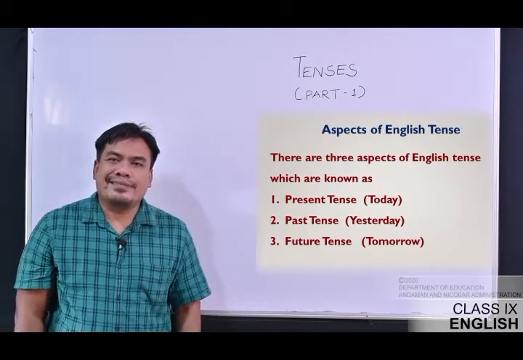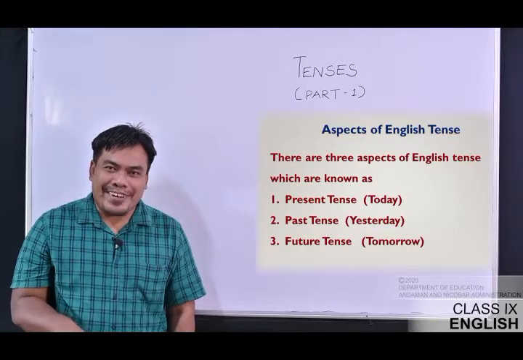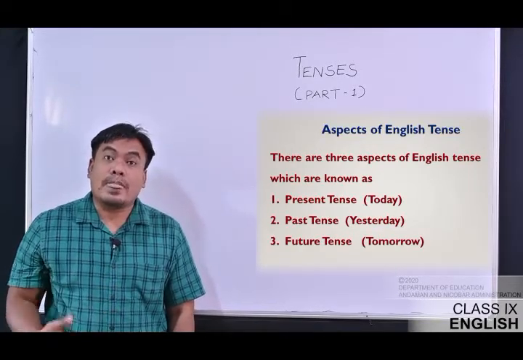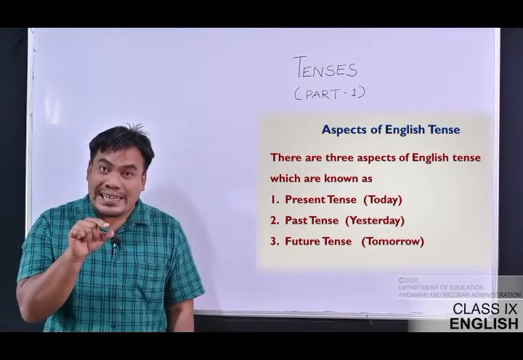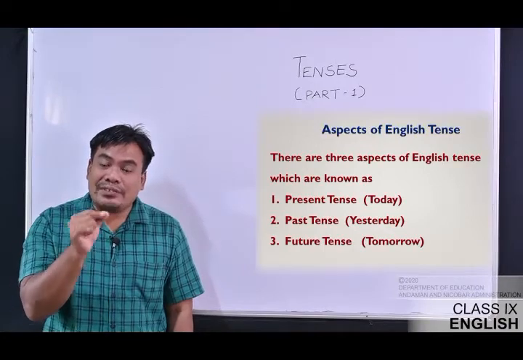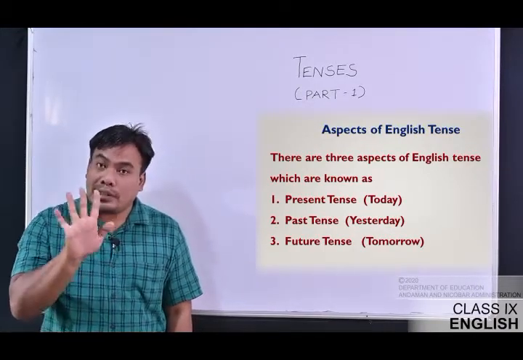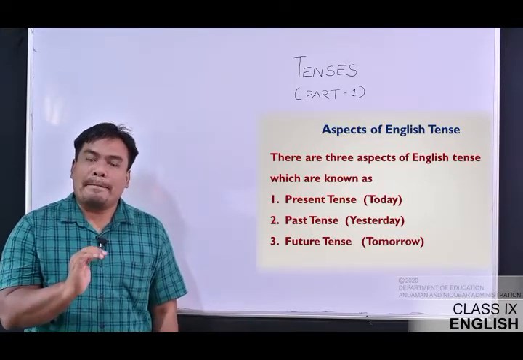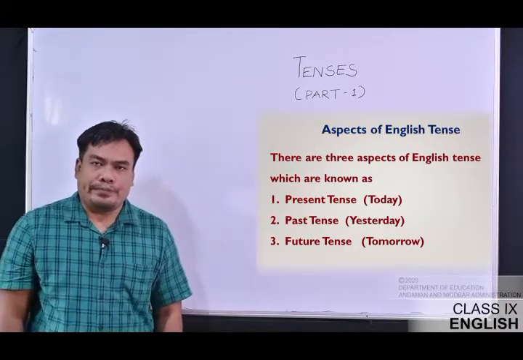For example, I'll give you an example for present tense. I am here, right in front of you. This is happening today, right? I'm talking about today. I'm here, right in front of you. Those sentences which I have just used right now are considered the present tense. Let me give you more.